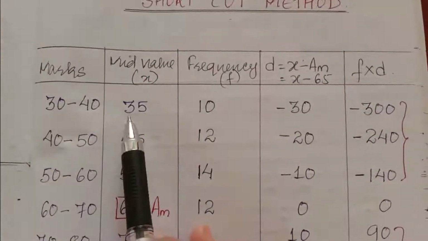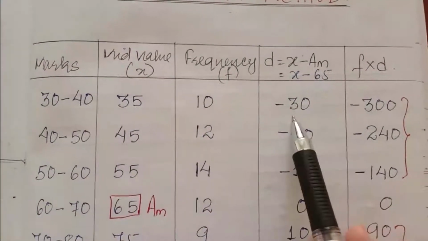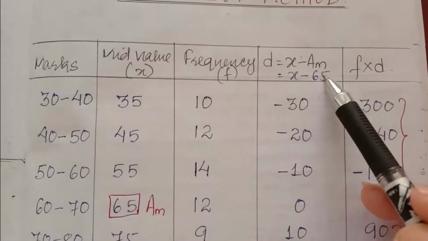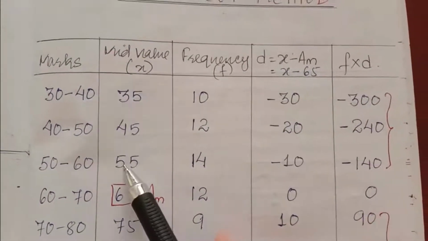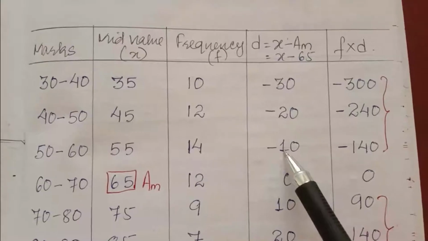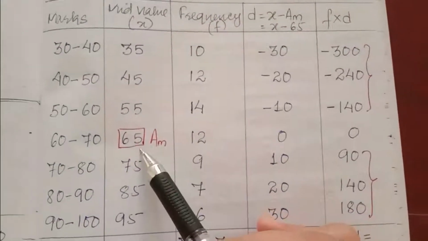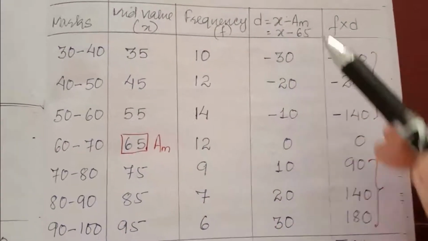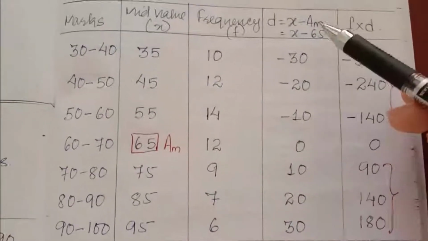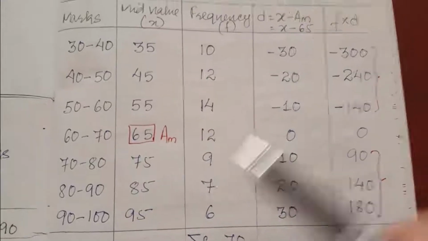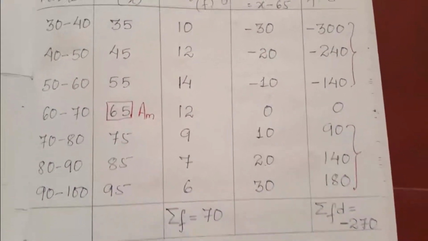So x is 35, 35 minus 65, minus 30. 45 minus 65, minus 20. 55 minus 65, minus 10. 65 minus 65, 0. Then 75 minus 65, 10. 85 minus 65, 20, and 95 minus 65 is 30.